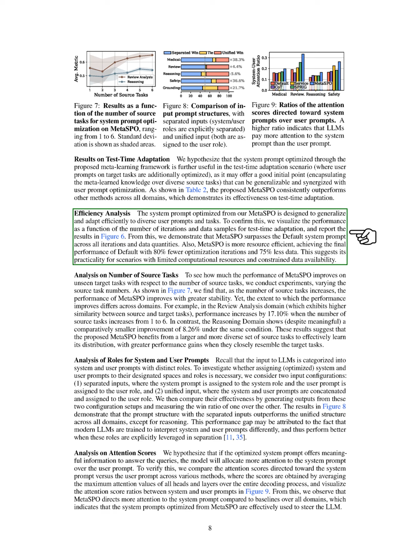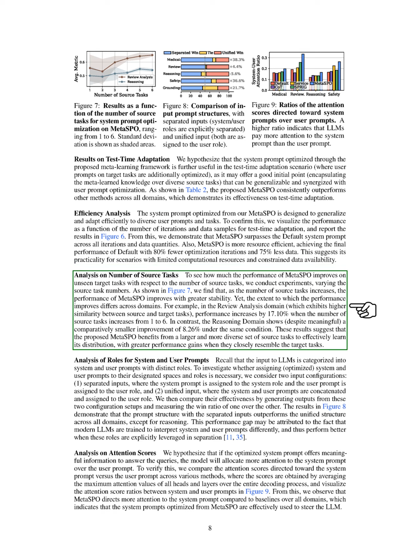Additionally, Meta-SPO is more resource efficient, achieving results similar to default with significantly fewer optimization iterations and less data. This suggests that our approach is practical for situations with limited computational resources and data. We also examine how the number of source tasks affects Meta-SPO's performance on unseen target tasks. Our experiments show that as we increase the number of source tasks, Meta-SPO's performance improves and becomes more stable, although the degree of improvement varies by domain.